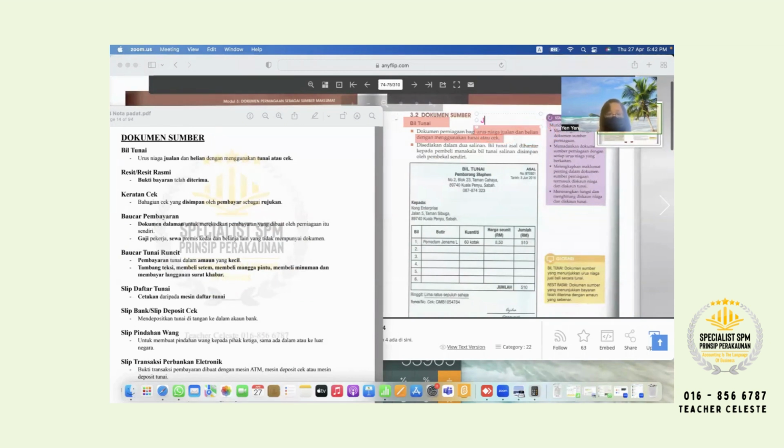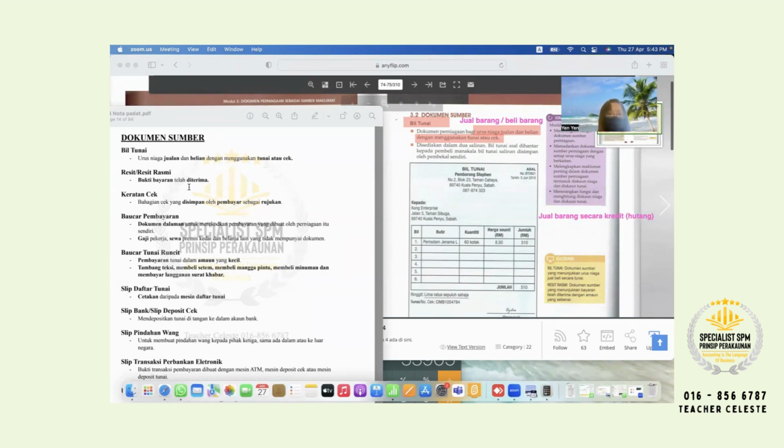Which means you jual barang or beli barang. Okay? Dengan menggunakan tunai atau cek, which means is on the spot. Because previously in chapter 2, you still remember, you sometimes beli barang secara kredit. Alright? Secara kredit meaning secara hutang. Which means you already sell the item, but your customer still hutang you.